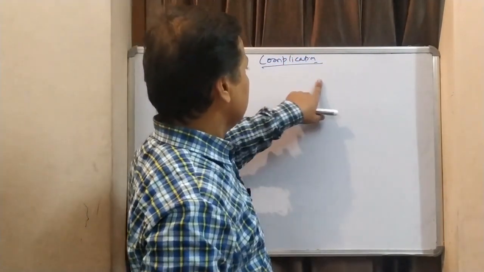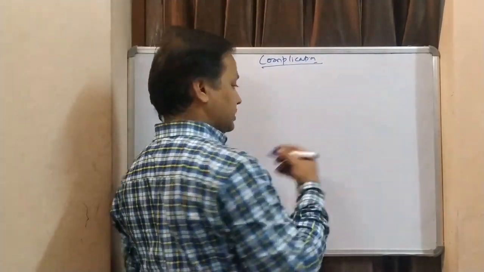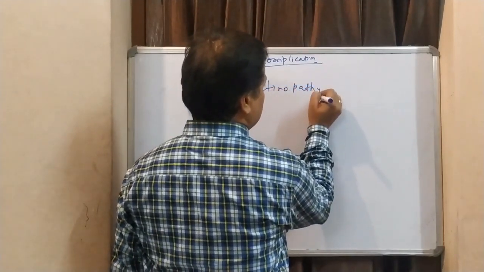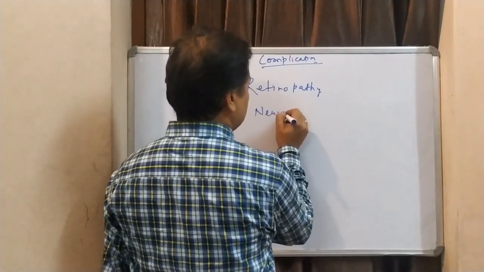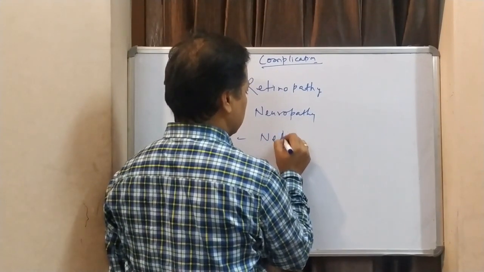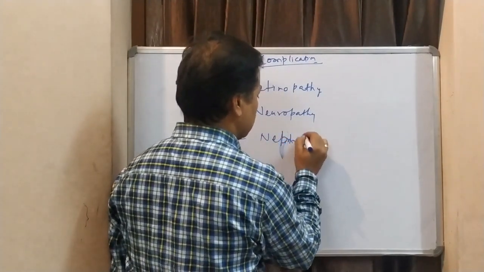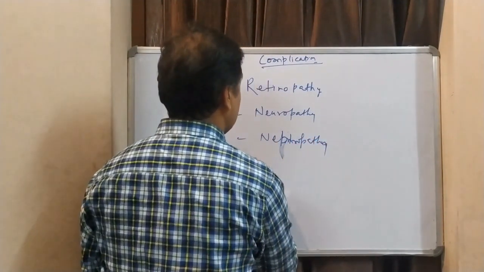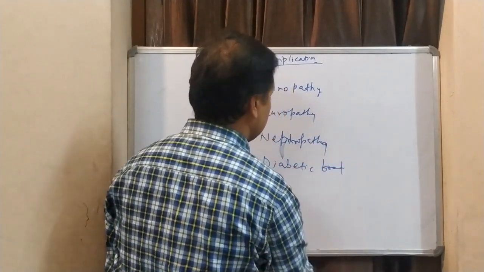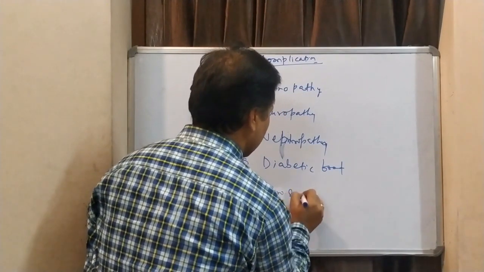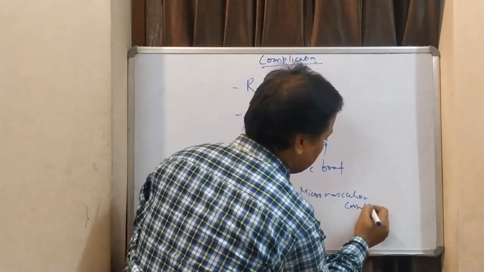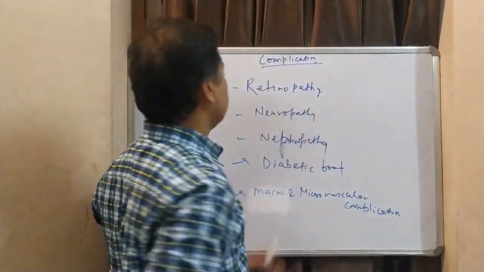Normally its major complications are that it leads to retinopathy, neuropathy, nephropathy, it causes diabetic foot, and it causes macro and microvascular complications.